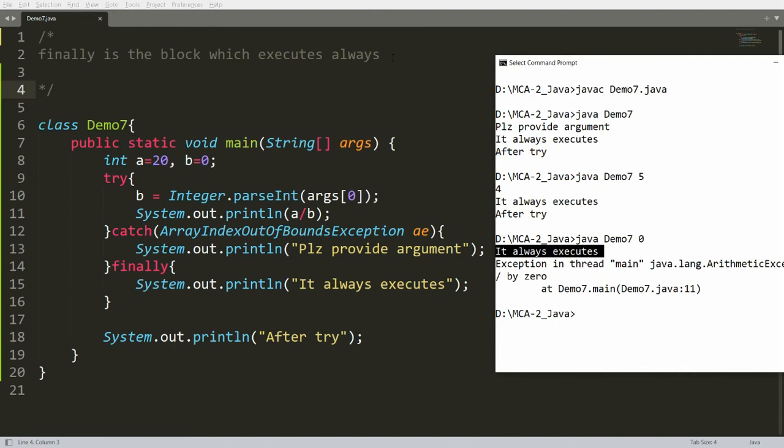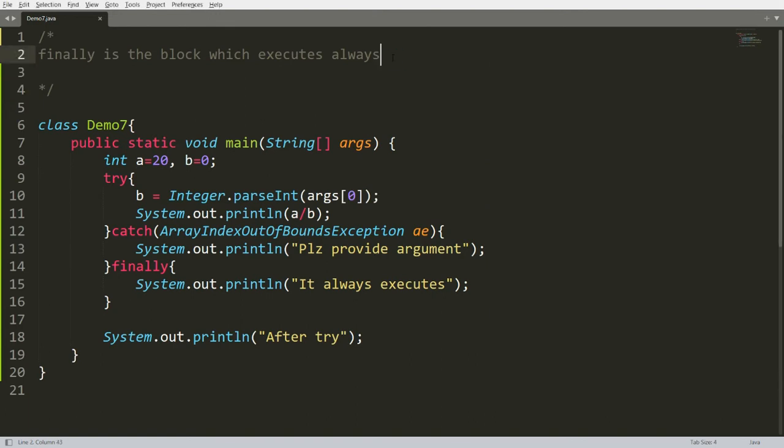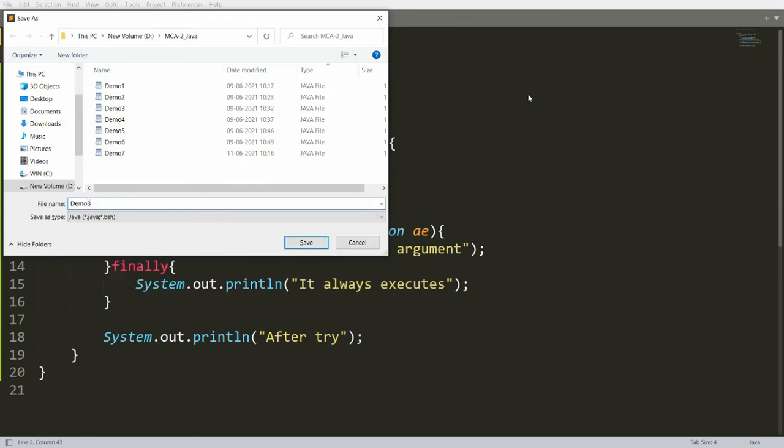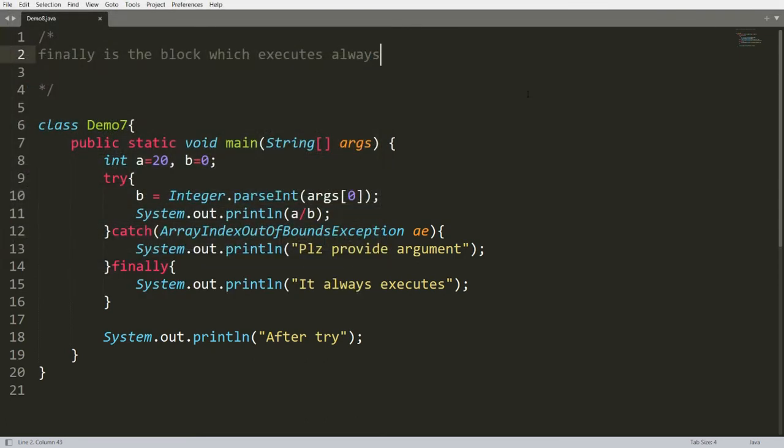But in which situation is the finally block not executed? The finally block is not executed if there is an abnormal program termination due to a JVM crash or shutdown. Let me give you the demonstration of the same. Let me save this program as demo8.java. Finally is the block which executes always unless there is abnormal termination. So if any abnormal termination is there, or if the user calls the function System.exit, then in this situation the finally block will not be executed.